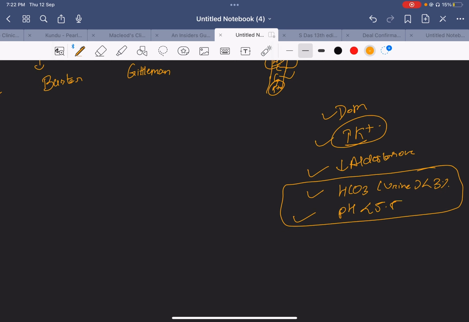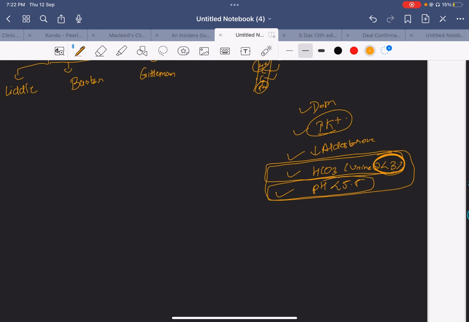Because of which, in the distal convoluted tubule, the urine pH can be maintained at 5.5 or less than 5.5. And the bicarbonate is nicely reabsorbed in the proximal convoluted tubule without any problem, because of which the fractional excretion of that found in the urine is less than 3%.